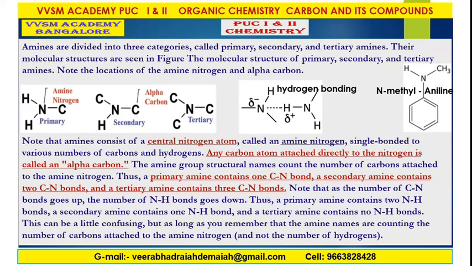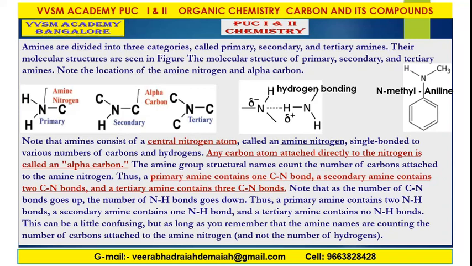You can replace the hydrogen atoms depending upon the nature of the organic chemical reaction. Amines consist of a central nitrogen atom called an amine nitrogen, single bonded to various numbers of carbons and hydrogens. As I told you, three hydrogen atoms are attached to the central nitrogen atom.